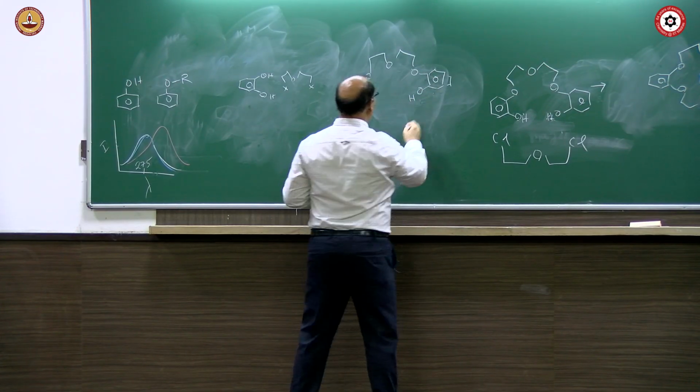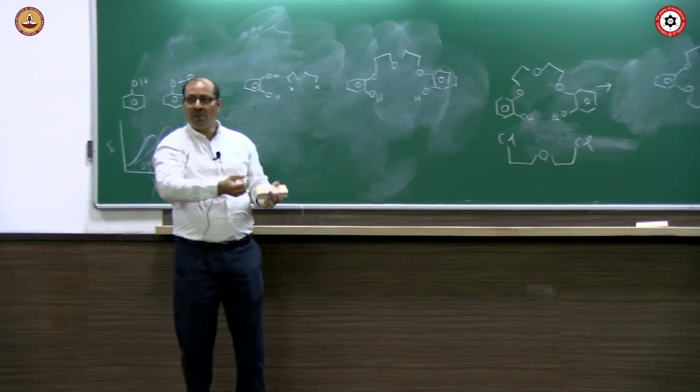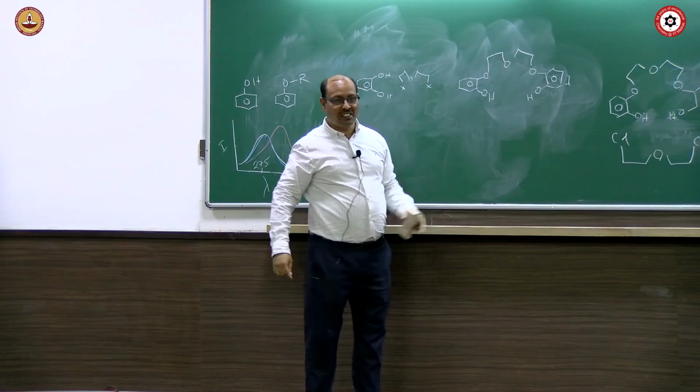Let's say it formed like this and it turned the way I have drawn. And why should it turn?